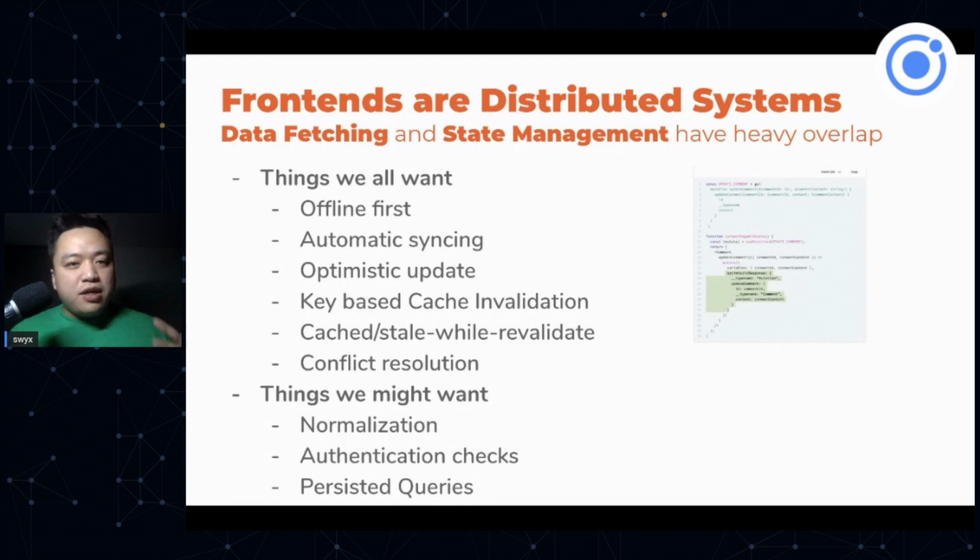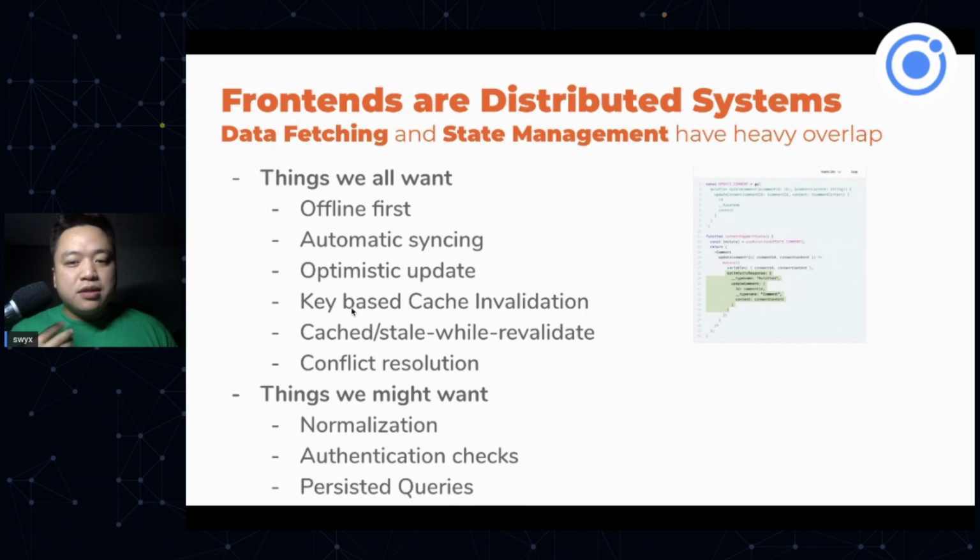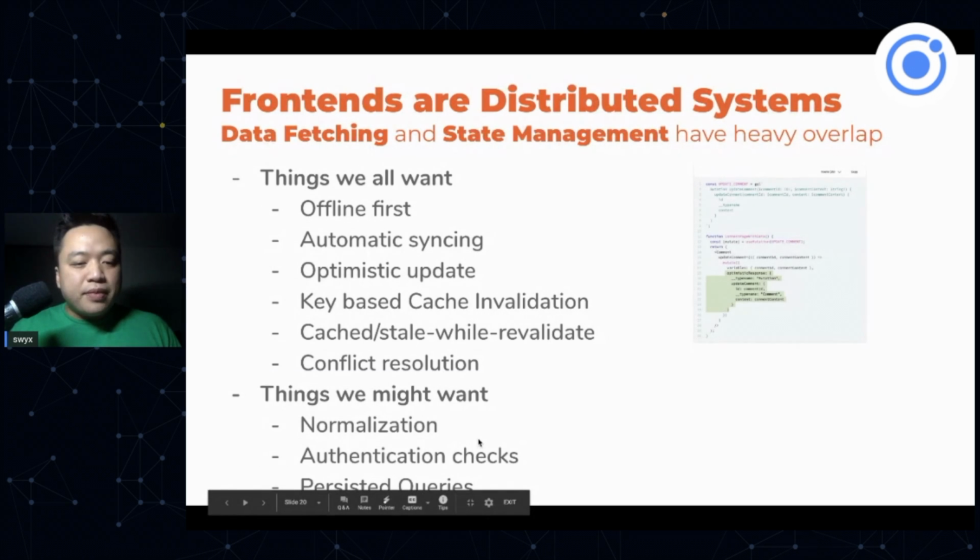It's this realization that front ends are basically a distributed part of your backend system anyway, right? And either you're handwriting that code that interacts with the backend, or the library takes care of it for you. And the realization is that there's a certain set of things that we all want. We want our apps to be offline first, because they work offline, but it also makes them update really quickly, right? There's nothing that feels faster than an offline first app. You want automatic syncing, so if someone else edits the same field, you want to be notified as well. You want key-based cache invalidation, stale-while-revalidate, all this stuff that's pretty normal.